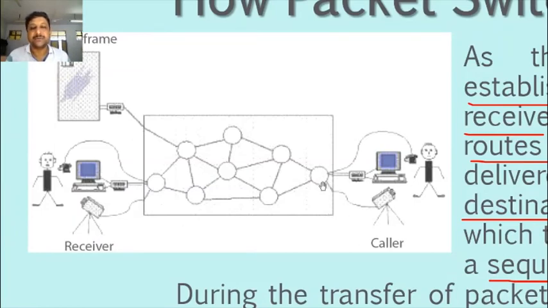Each node receives the information and sends the packets. Information is divided in packets. Each node finds different routes, and then it arrives at the receiver end in random order, and then the message is arranged and obtained.